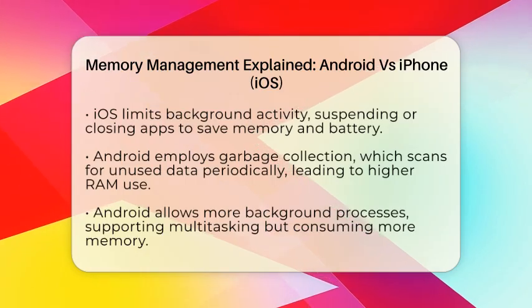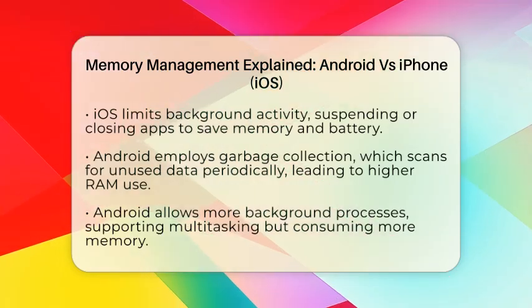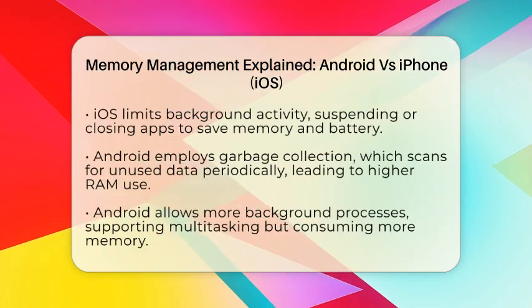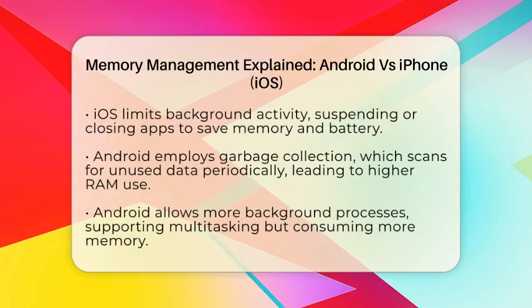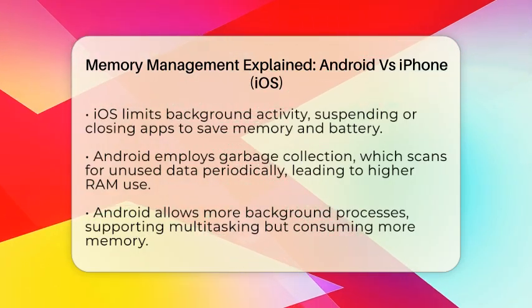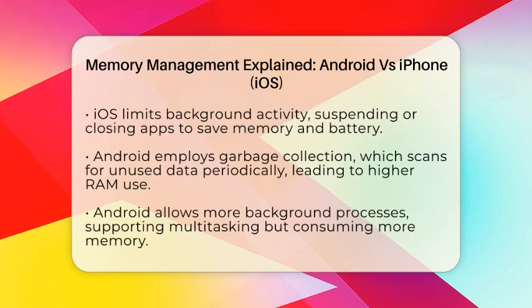iOS also limits what apps can do in the background. Apps are often suspended or closed when not in use, saving memory and battery life. So, an iPhone with 6 GB of RAM can run smoothly because iOS manages memory tightly and clears unused data fast.